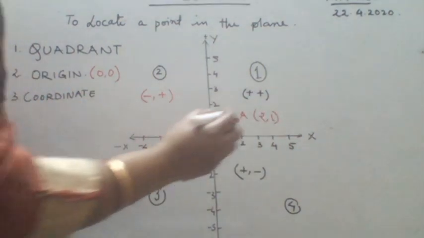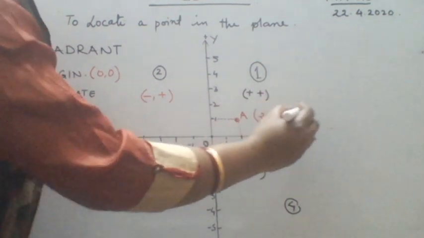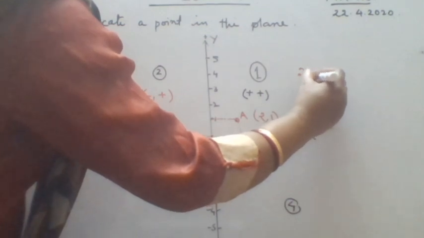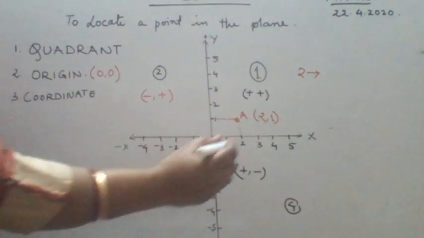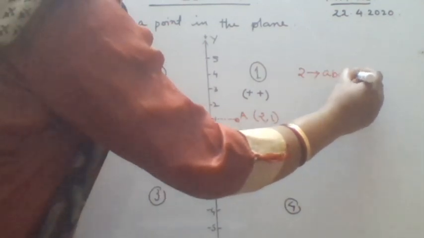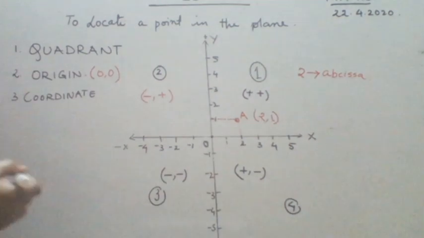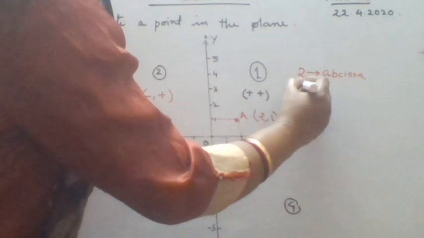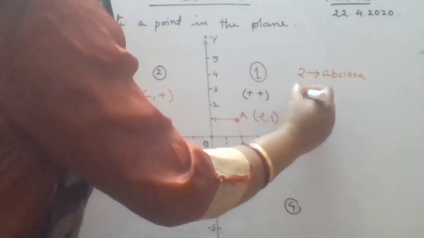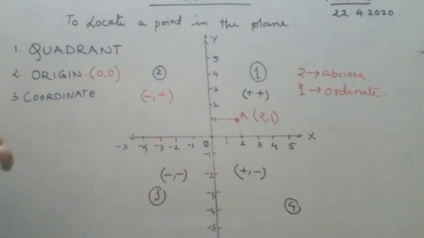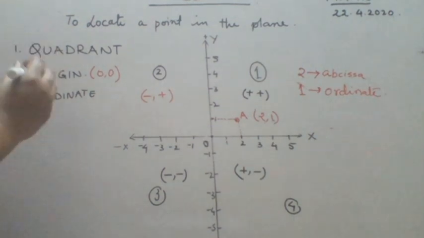See, this point 2, if I write it, another name used for the location according to the x-axis is called your abscissa. These are all multiple choice questions, objective type questions. These are asked, and the y coordinate, suppose this is your 1, 1 is said to be the ordinate. So again we have come across two new words, that is abscissa and ordinate.